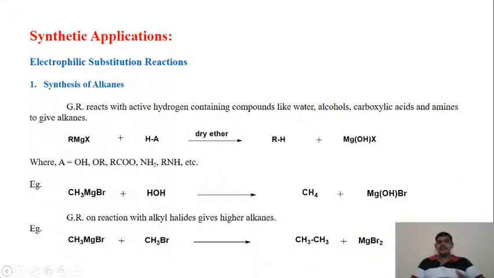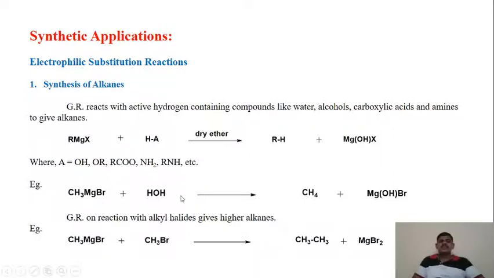HA is any compound which has active hydrogen, and A stands for different groups like OH in water, OR in alcohols, RCOO in carboxylic acids, NH2 in primary amines, RNH in secondary amines. In the presence of dry ether it gives the corresponding alkane, RH, and along with it magnesium hydroxide halide is formed.